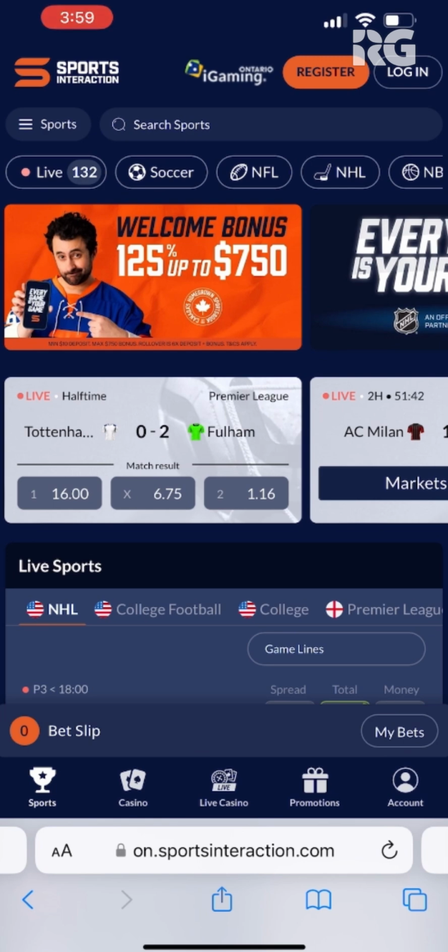I think the odds are also very competitive. The live betting interface is awesome, it tells you what's going on in the game. The responsible gaming tools, I think, are excellent because you can customize them to fit how you want to play. So regardless of the type of player you are, once again, Sports Interaction Ontario is a spot you definitely need to check out.